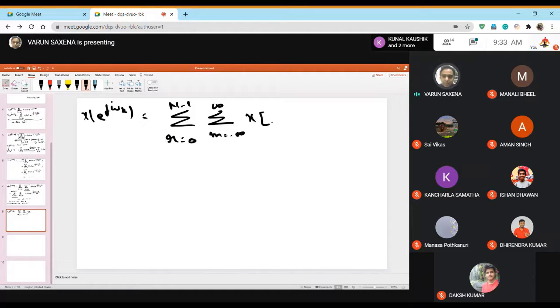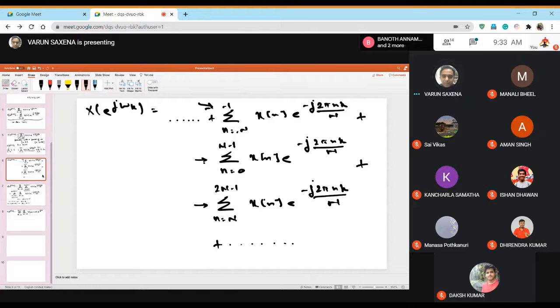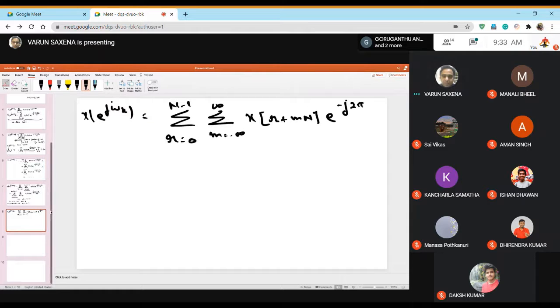Now n was substituted, so this becomes r plus m capital N, e to the power minus j 2 pi k over N.